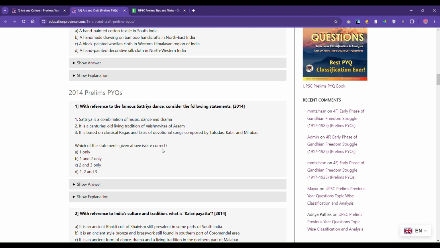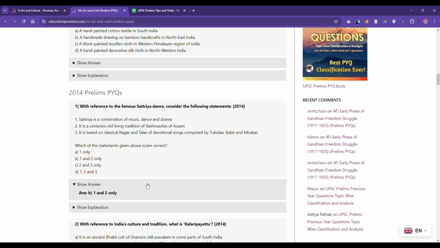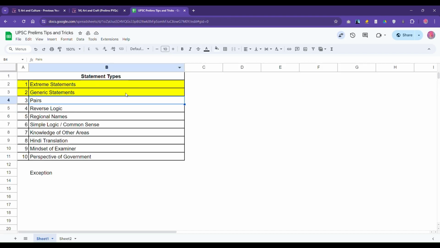Now we know because two and three cannot go together, we'll discard options C and D. And if you see the actual answer, yeah, it's B. 1 and 2, like that. So this is the third way you can apply the logic and eliminate the statement. Okay, the third pairs. Now the fourth category is reverse logic.